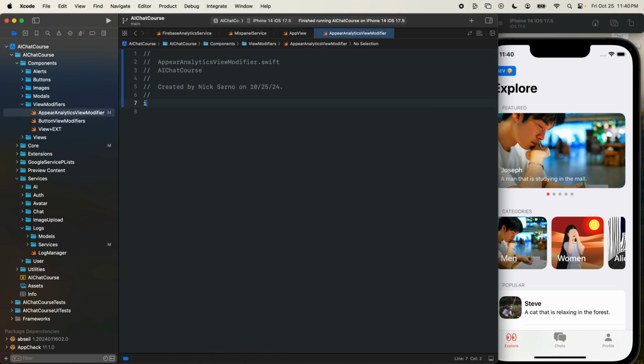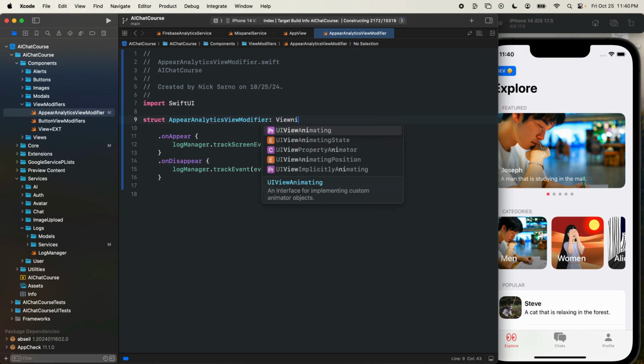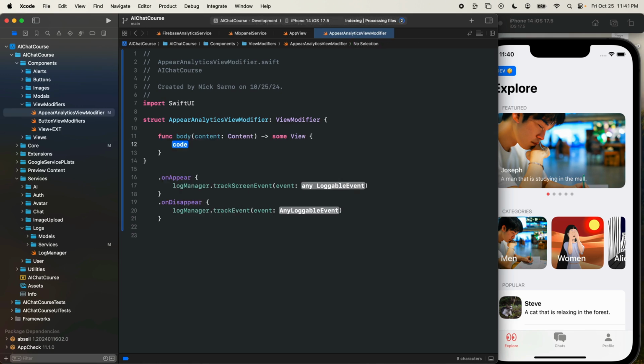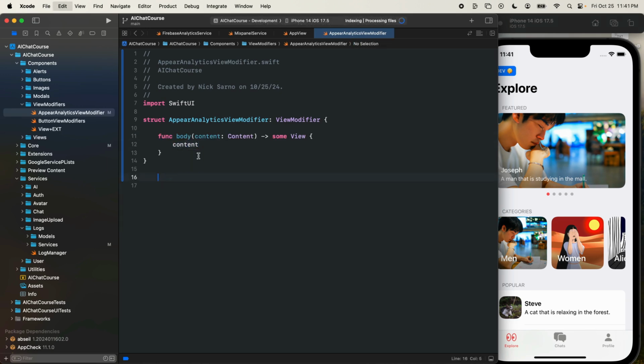Let's go in here, we'll import SwiftUI, and let's create a struct. I'll paste this below for a second. AppearAnalyticsViewModifier will be a view modifier. Every view modifier needs a body. We'll return the content as is with our two events.